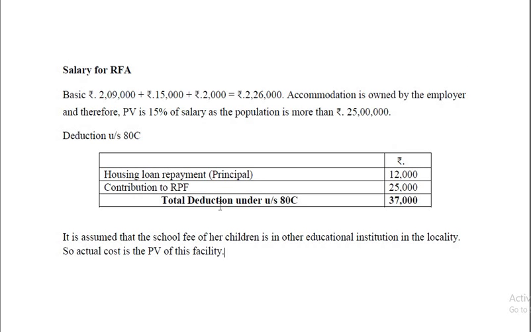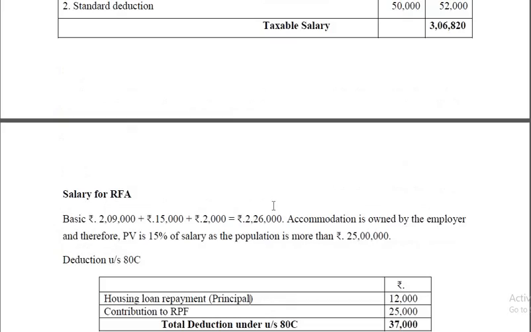If the educational institution is owned by the employer and if the value of that is not more than 1,000, up to 1,000 per child it is exempt. But here it is not like that. We assume that education is given outside the employer's premises. Therefore, actual cost is taken as the perquisite value.